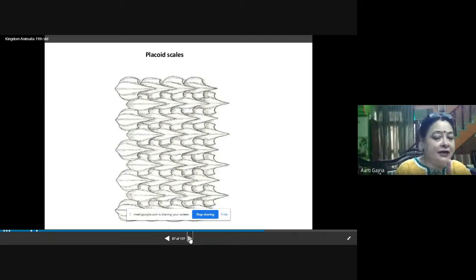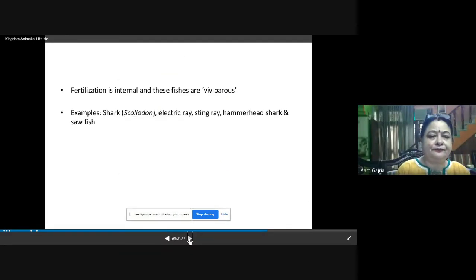And their dermal scales are placoid scales. So these are the structures of the placoid scales. Small placoid scales are present in chondrichthyes. Fertilization is internal, and these fishes are viviparous.